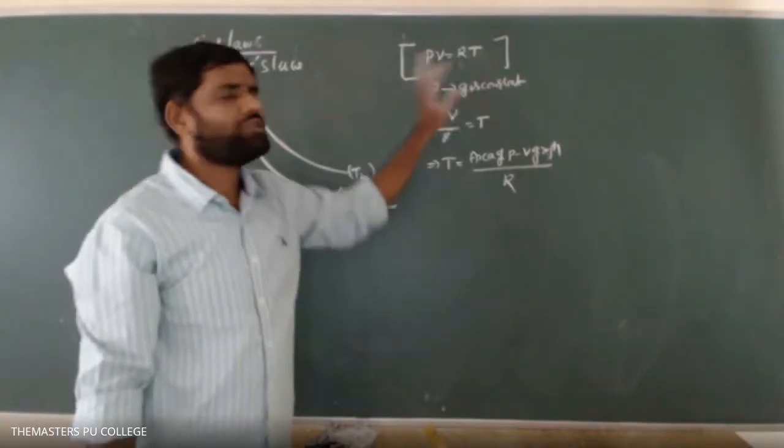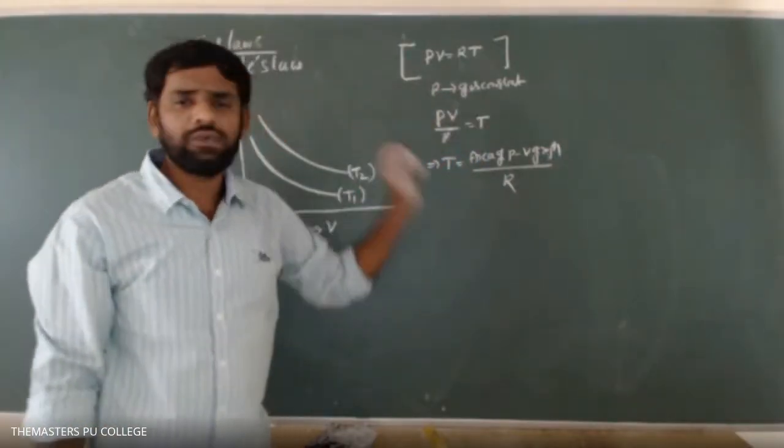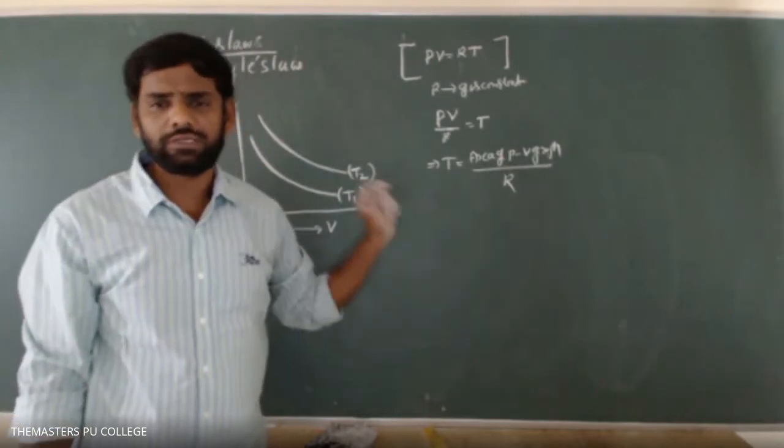What does R represent, sir? R represents the universal gas constant. Its value is 8.31 in SI units.